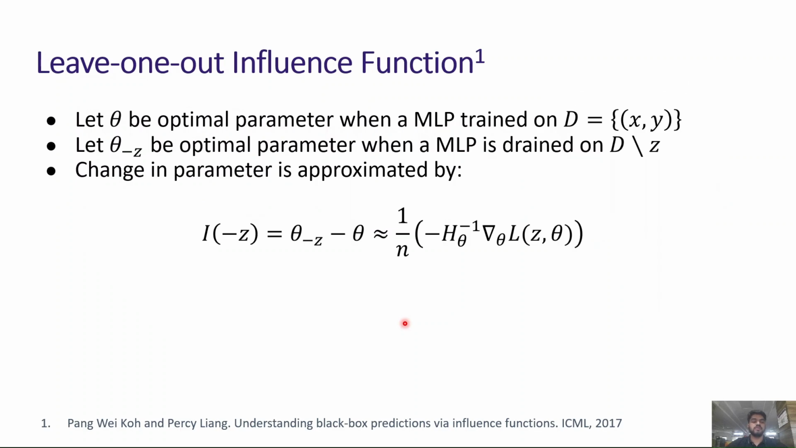Influence function for neural networks was introduced by Koh and Liang in 2017. The influence function approximates the change in model parameters if a training node Z is dropped from the training dataset. The terms involved here: this is the Hessian with respect to the model parameters, and this is the gradient of the loss function, again with respect to the model parameters. The derivation for the same is available both in the Koh and Liang paper as well as our paper.